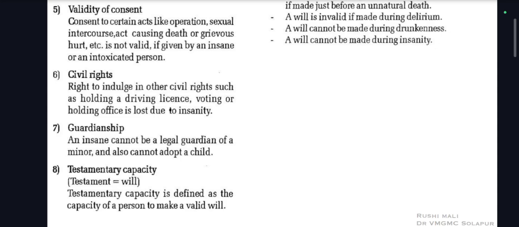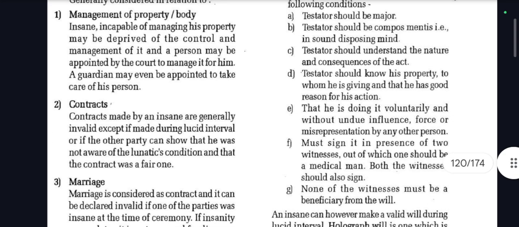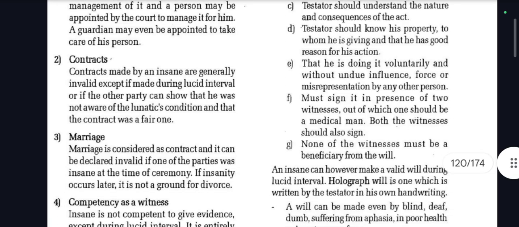Testamentary capacity, which is a will. Testamentary capacity is defined as the capacity of a person to make a valid will. Now, a will to become valid should fulfill the following conditions. Testator should be major. Who is the testator? The one who is making the will. Testator should be compos mentis, that is in sound disposing mind. Testator should understand the nature and consequences of the act. Testator should give his property to whom he is giving and he has a good reason for his action. Then that he is doing it voluntarily and without undue influence, force or misrepresentation of any other person.